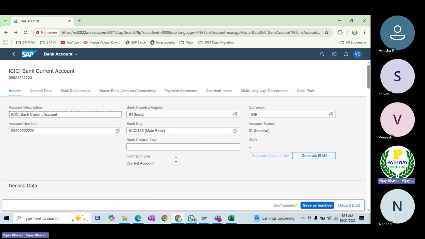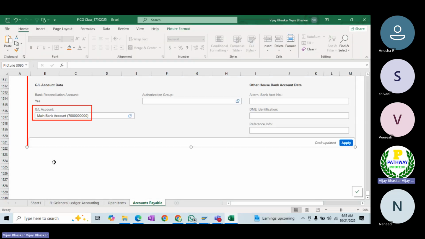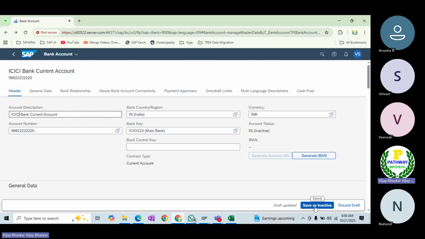Now you can see that as soon as you key the proper information, save as inactive. In the S/4HANA system, even if it is a direct activation, the system status will show as save as inactive here. So just click on save as inactive and we'll see that one. Then let's see what will happen. Click on save as inactive.